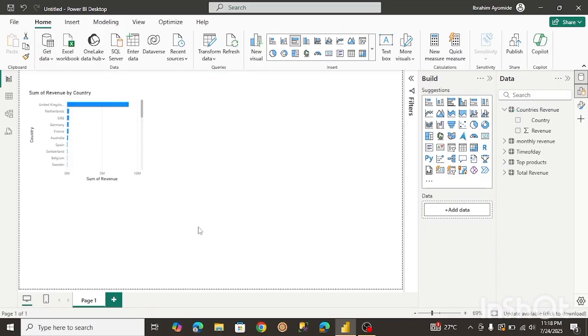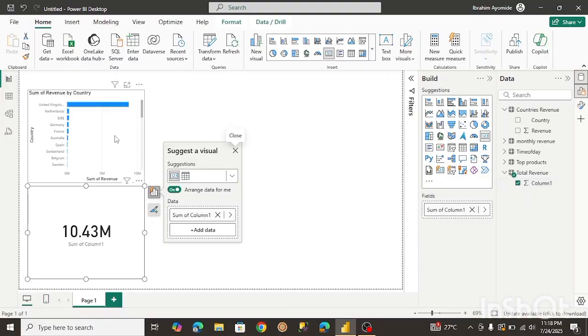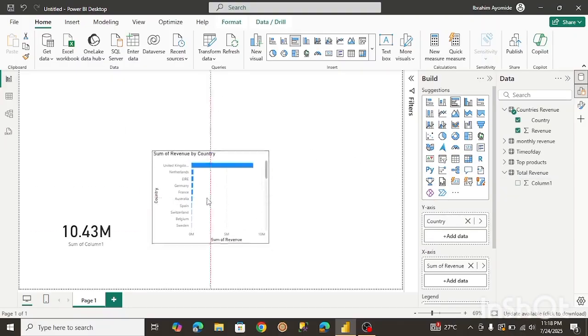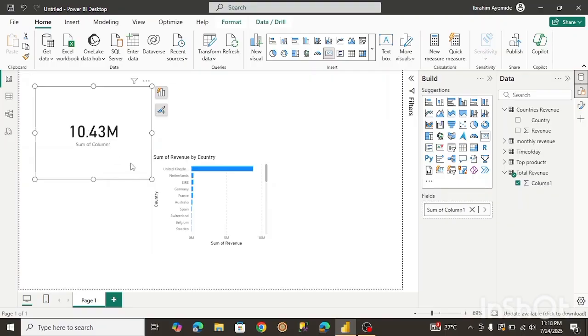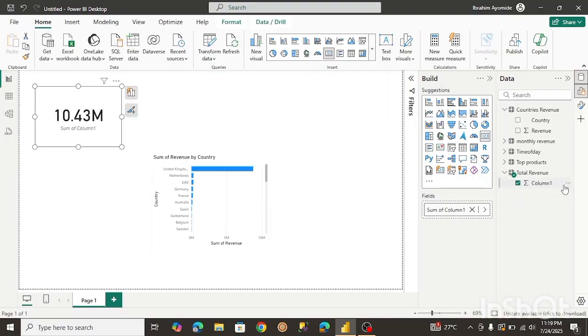All right, and for the next visual we want to create, we want to know the total revenue, right? This would be a card visual, just showing us the total revenue. I want to put this at the top over here. Just going to put this at the top, maybe make it a little bit smaller. Let's rename this column.